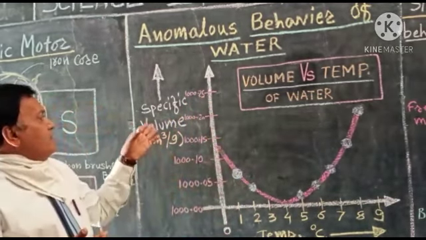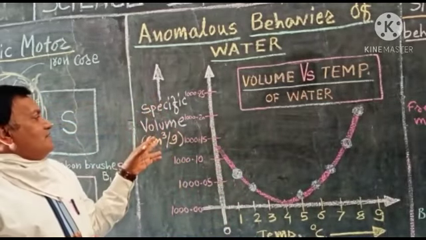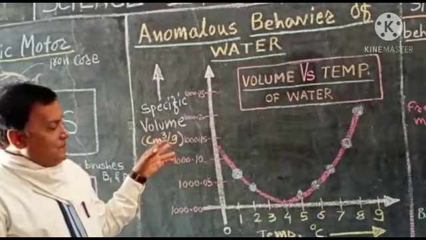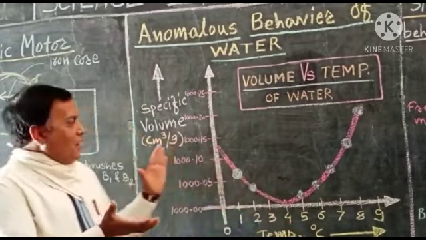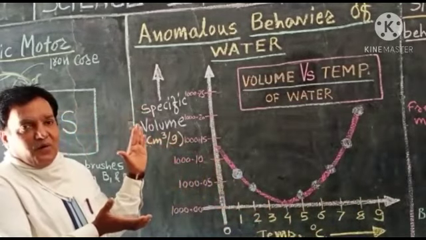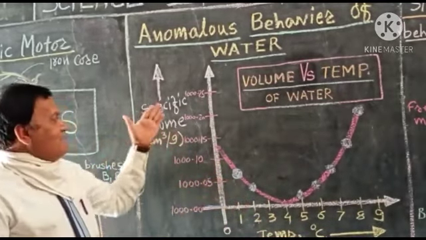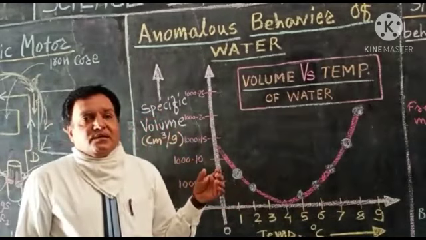Here we plot the specific volume of water, in centimeter cube per gram, versus its temperature in degree Celsius.